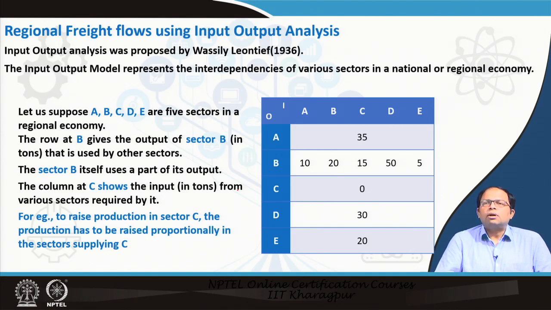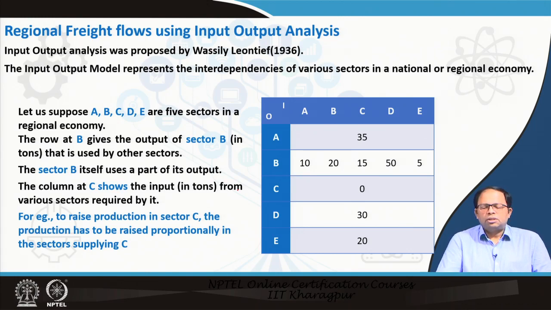If there is also a consumption along with that, the total amount of goods that will be produced by a particular sector is the total amount of goods consumed by other sectors plus the consumption for that particular economy. Our consumption again will include direct consumption, then export, import and all these other things.